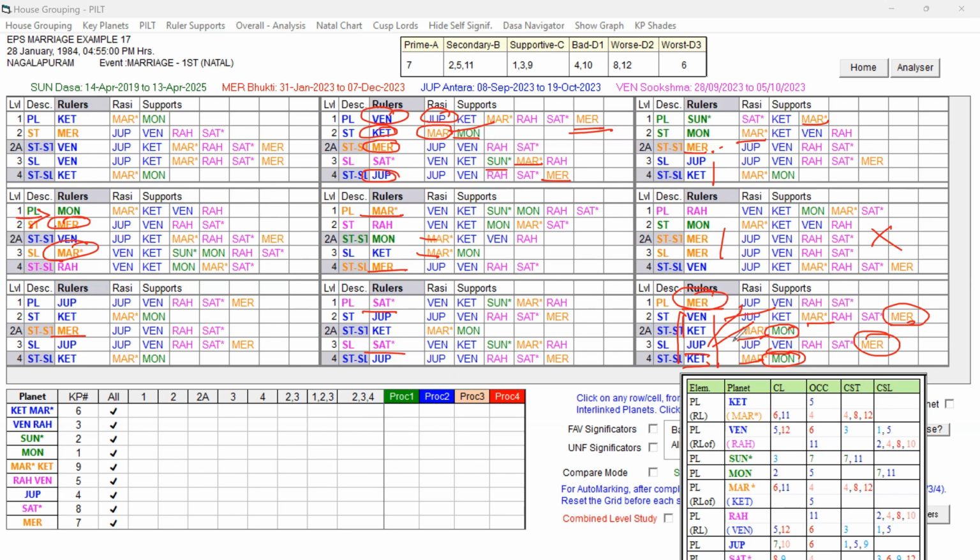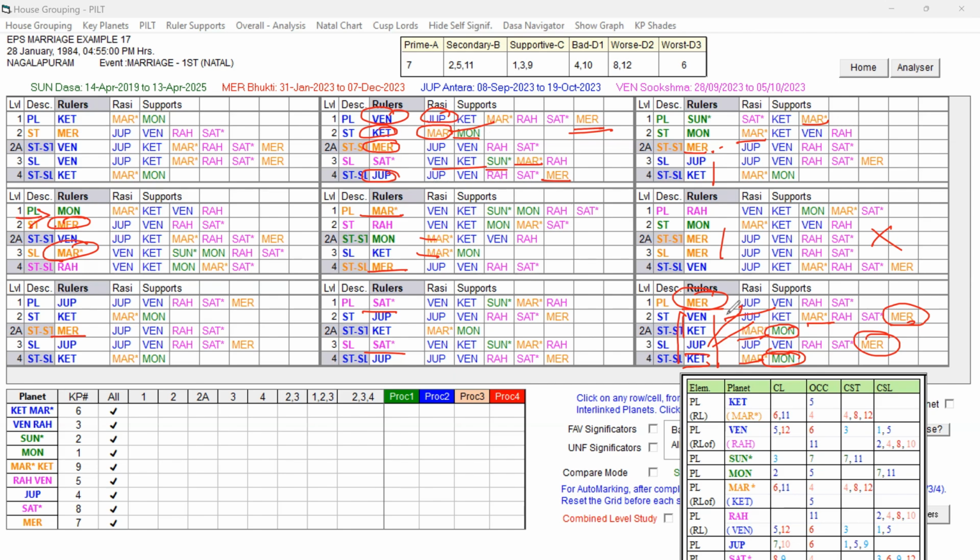Mercury antra itself is not possible because it has weakness also, and Ketu is not favorable. And Venus has Venus and Ketu, the Dasa Lord is Venus, and the Sublord is Saturn, which has some weakness but gets the support of this one. So this is also not very good. But no other planet has Venus and Ketu and Jupiter. Only this planet, the Lord, has it, despite some weakness.